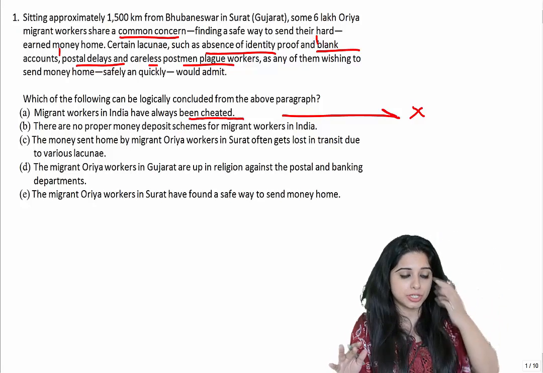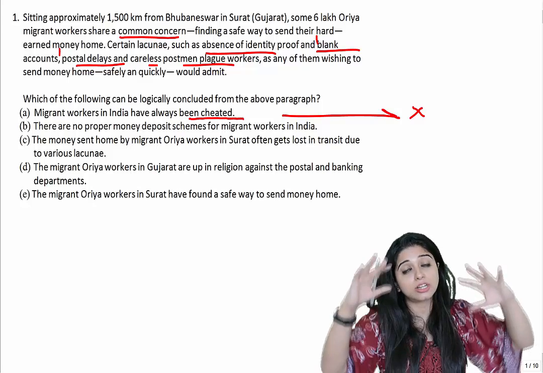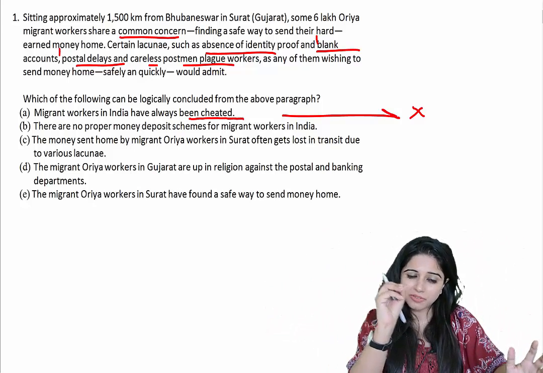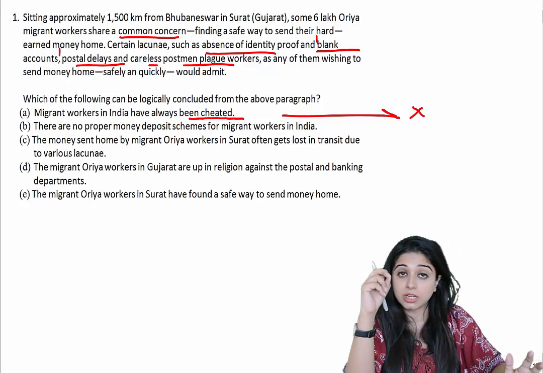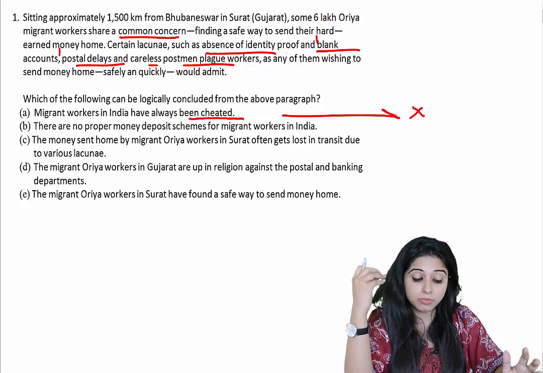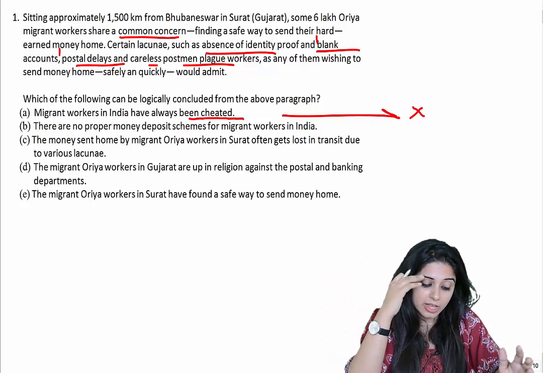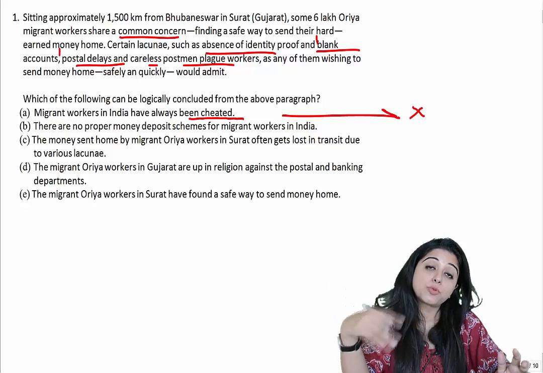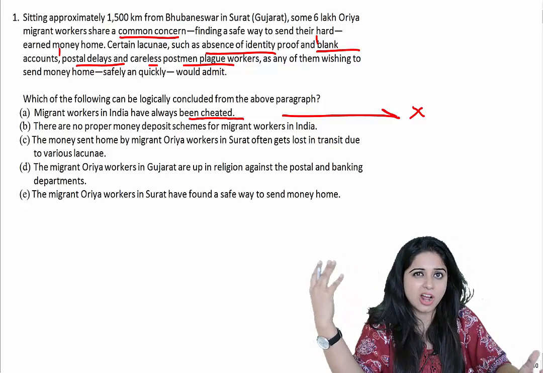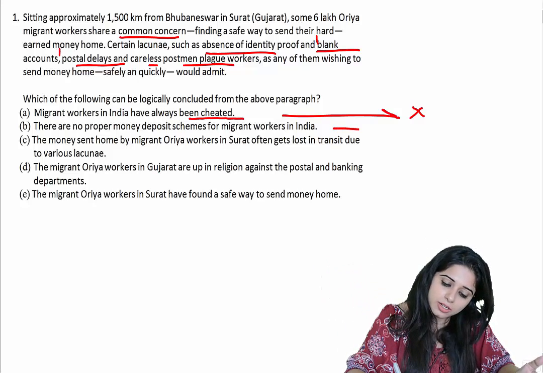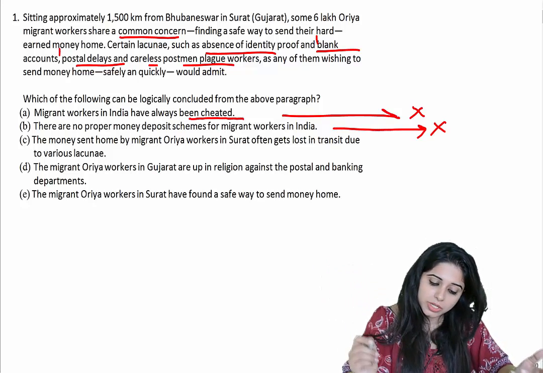It's been mentioned, but it is not the conclusion of the entire argument, right? It's like one little part of it. It's just been mentioned as a lacunae that stops them from sending money home quickly and safely, right? Therefore, we can't conclude that there are no proper money deposit schemes. What if there are schemes and they're not using them, right? So again, can't be concluded, right?